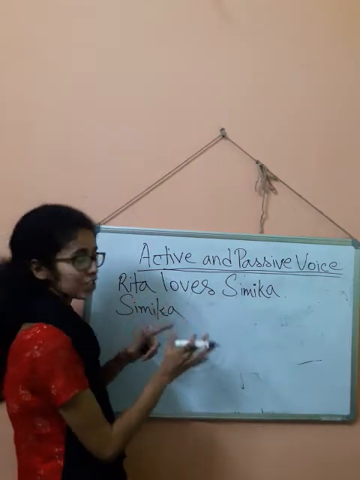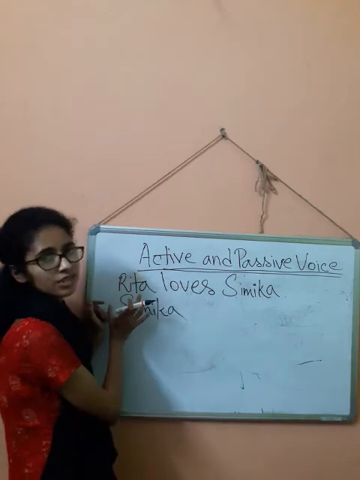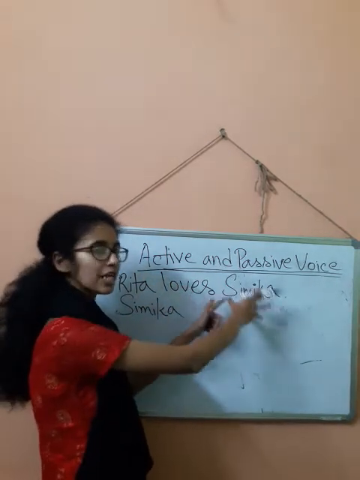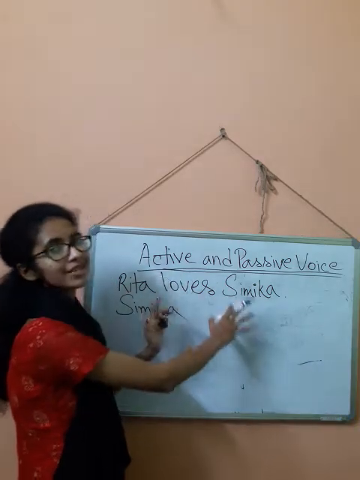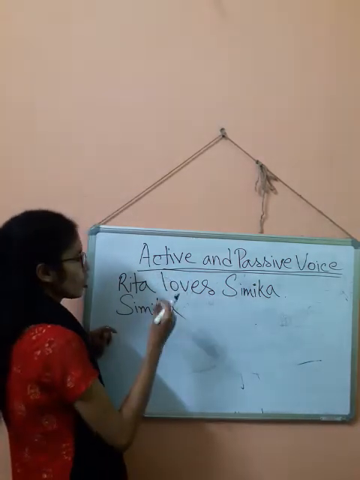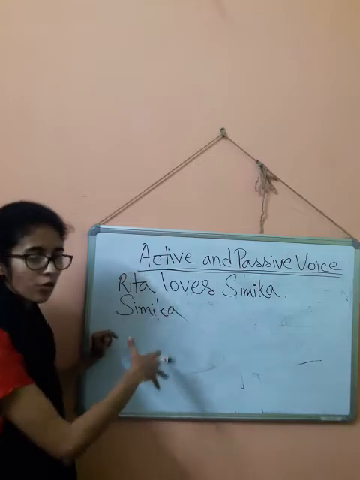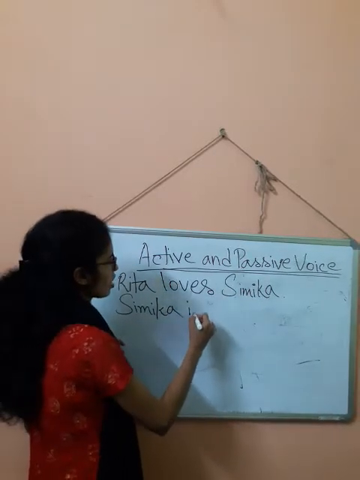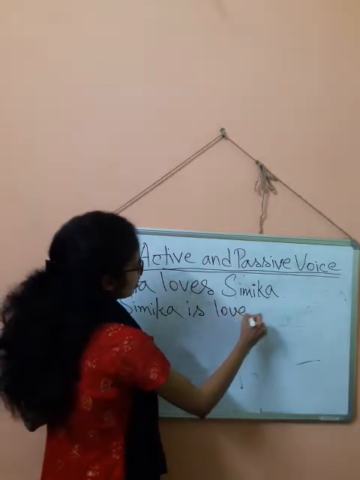So Rita loves Shimika. Here, who is doing the action? Rita. Rita has been placed in the beginning, and the person who is receiving the action has been mentioned in the end. So this is in active voice. But when we are transforming it into a passive voice, it will come in the beginning. Shimika is loved.